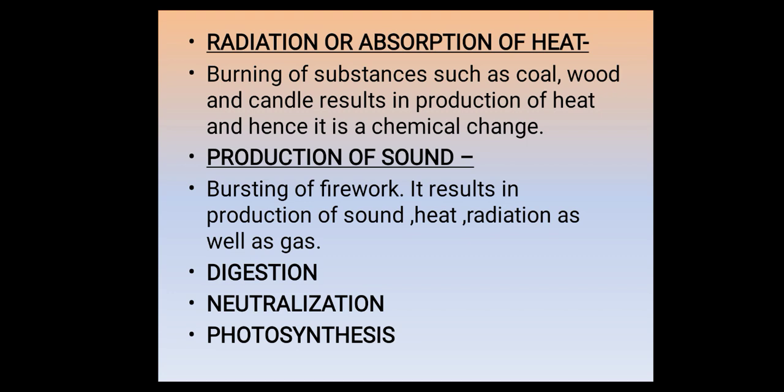Okay, next is radiation or absorption of heat. As we have learned, radiation and absorption of heat is also one of the characteristics of a chemical change. Let us have a look at an example of it. When you burn any substance like coal, wood or candle, it results in the production of heat, and so it is a chemical change. Production of sound का example क्या है?